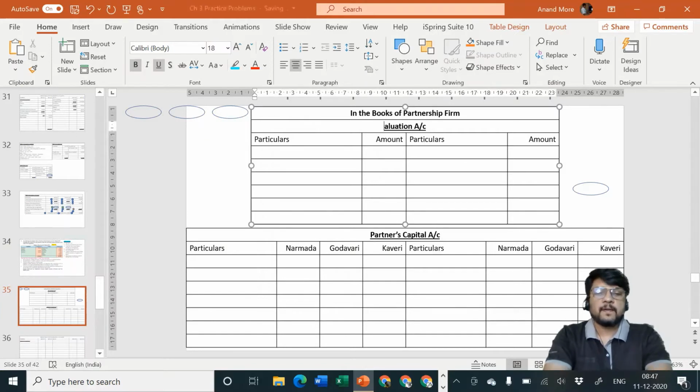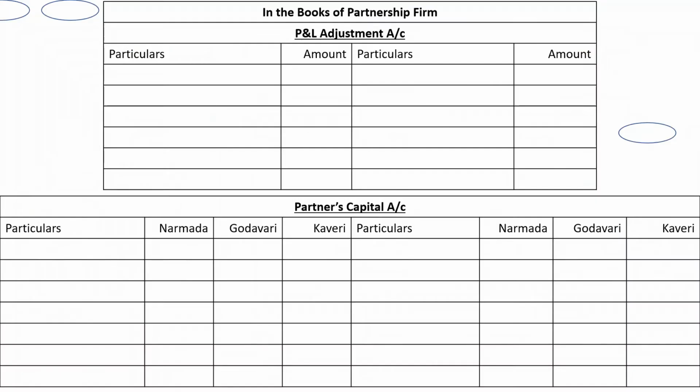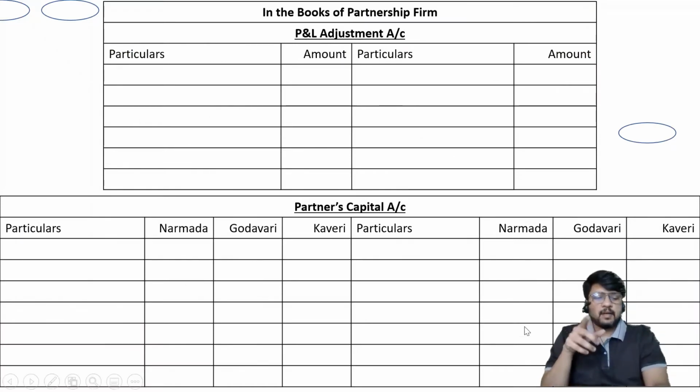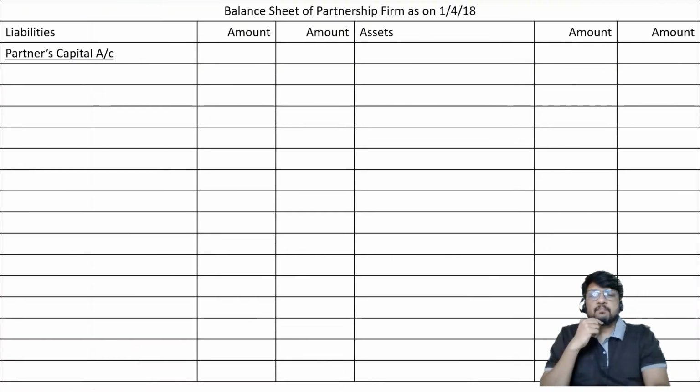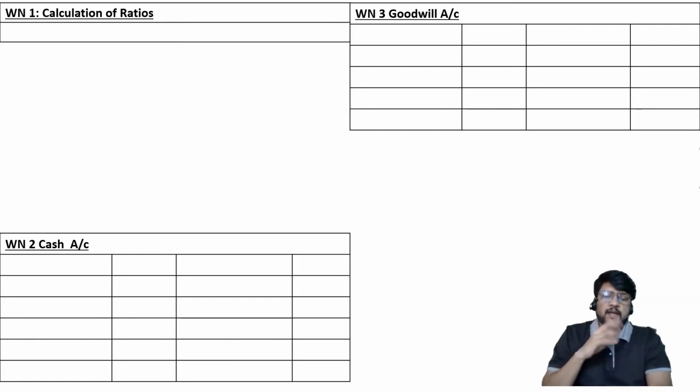Okay, chalo. So you will require 8 lines for, let me change the name, profit and loss adjustment account. I'll call it P&L adjustment account, 6 to 8 lines. And then partners capital account, 6 to 8 lines. Narmada, Godavari and Kaveri, balance sheet of the firm. And then working note number 1, calculation of ratio, almost 6 to 8 lines. Working note number 2, cash or bank account, again 6 to 8 lines. And goodwill account, again 6 to 8 lines.